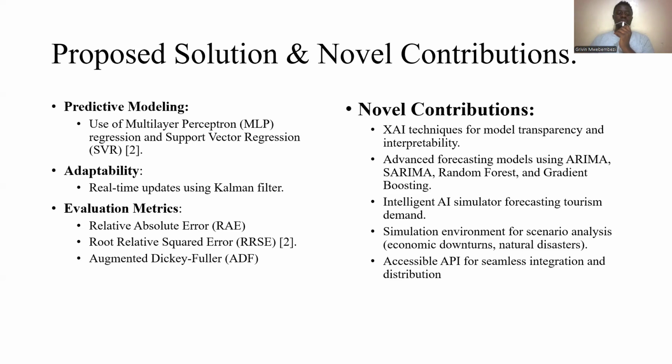So the proposed solutions and novel contributions. This is what I was just telling you, a continuation. Then use of predictive models. This is how our model will be able to predict the scenarios that can happen. So we are going to use multilayer perceptron MLP regression, and then also support vector regression. Those will be used for predictive modeling.